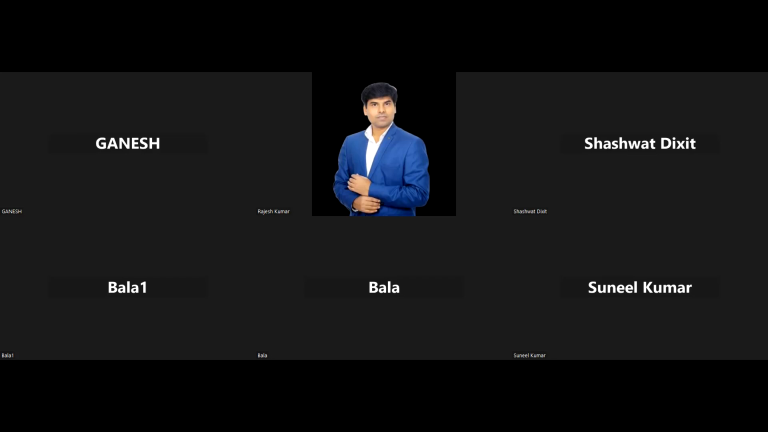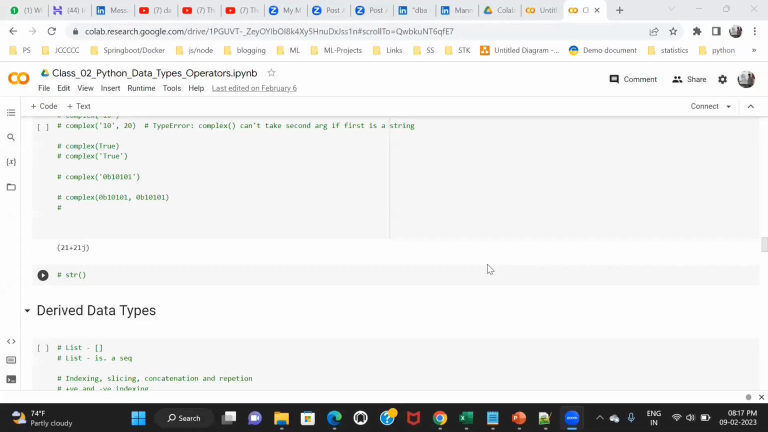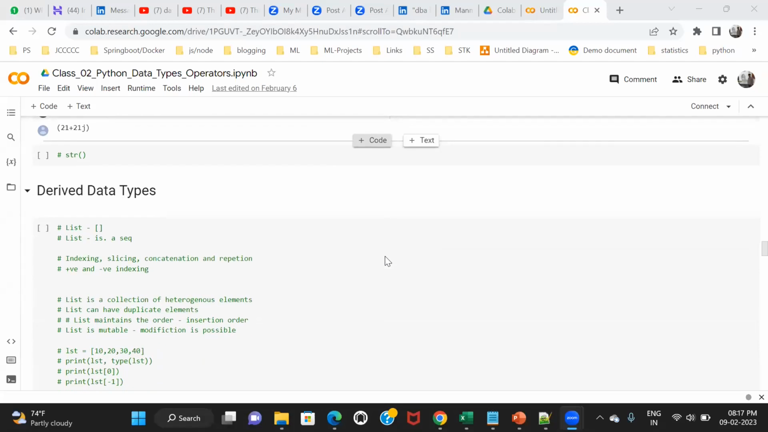Okay, let me share now. Yeah, so you are correct. So list is a group of data, where I can store multiple data in the same container, in the same bucket. I can store multiple balls, multiple data. So for that we can use list.